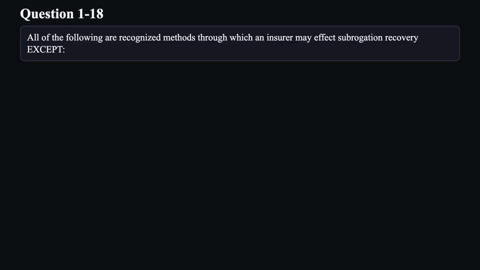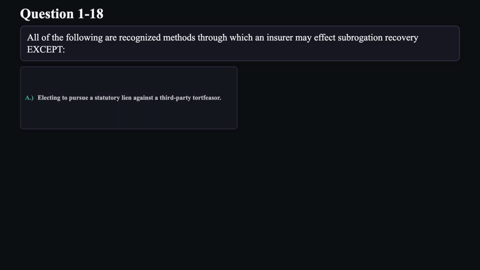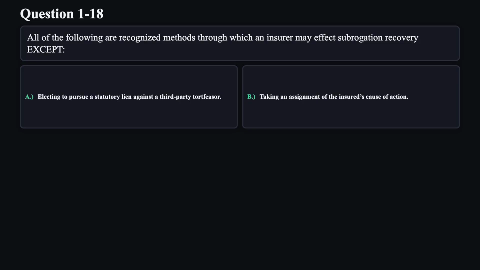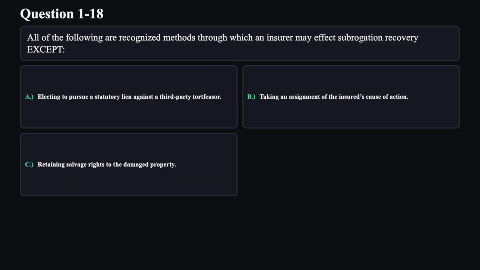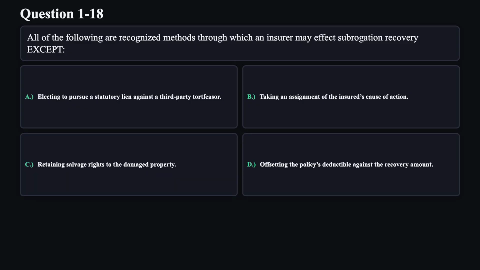Question 18. All of the following are recognized methods through which an insurer may effect subrogation recovery except: A. Electing to pursue a statutory lien against a third-party tortfeasor. B. Taking an assignment of the insured's cause of action. C. Retaining salvage rights to the damaged property. D. Offsetting the policy's deductible against the recovery amount.